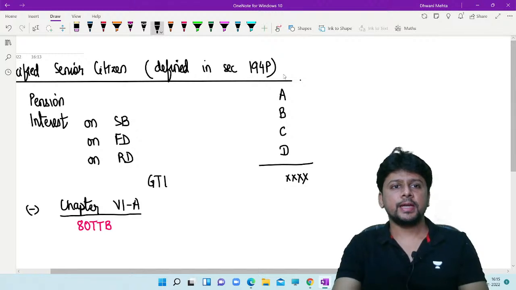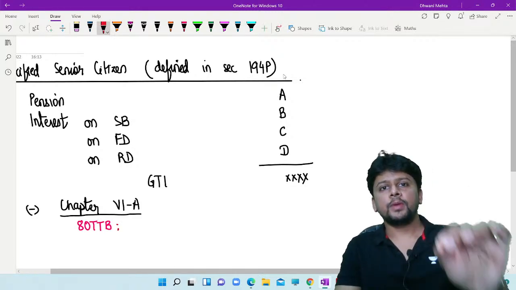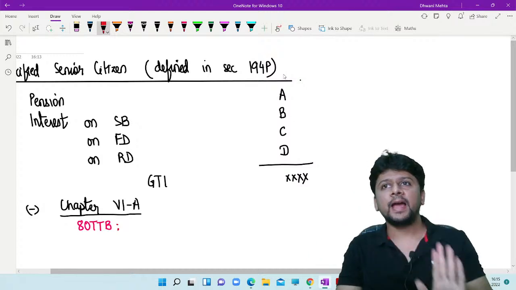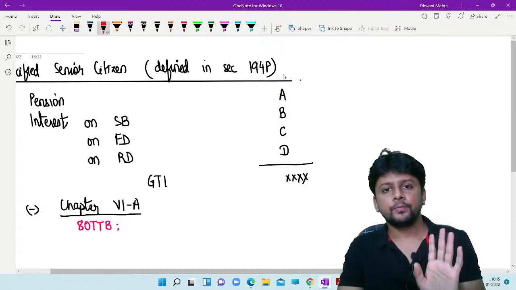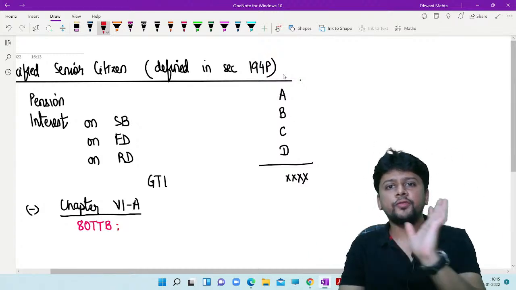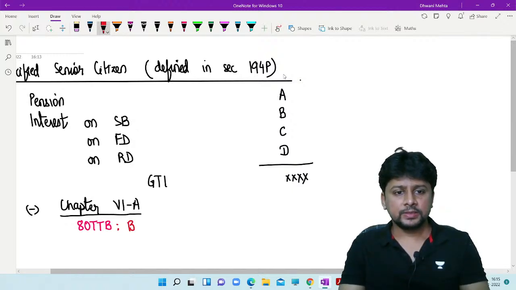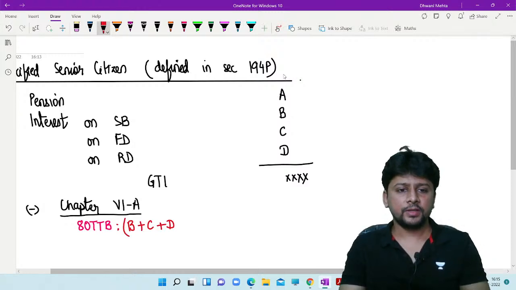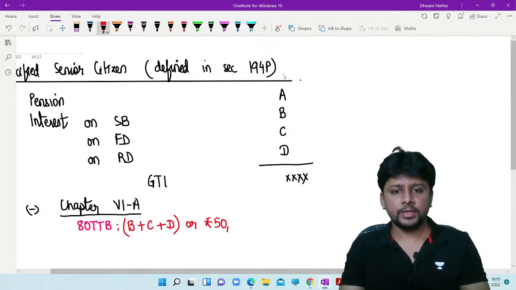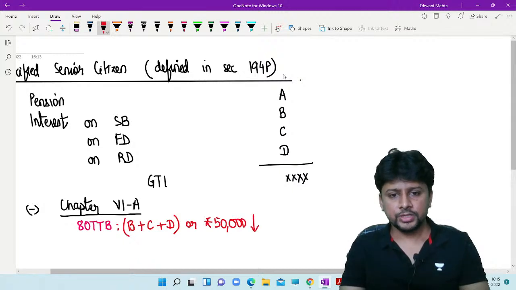So under Section 80TTB, interest income from any account maintained with a bank or banking company is covered, subject to a maximum of 50,000 as the deduction allowed. That means savings, FD, recurring deposit, everything is eligible. Maximum deduction permitted is 50,000 rupees. Whichever is lower, this will be the Chapter 6A deduction.